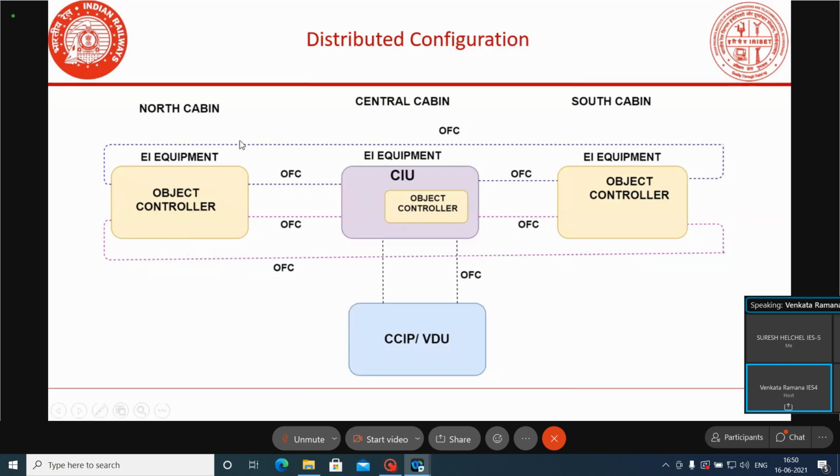And one more thing, we can eliminate copper cable here. If you are going for distributed type of configuration, copper cable usage can be eliminated.